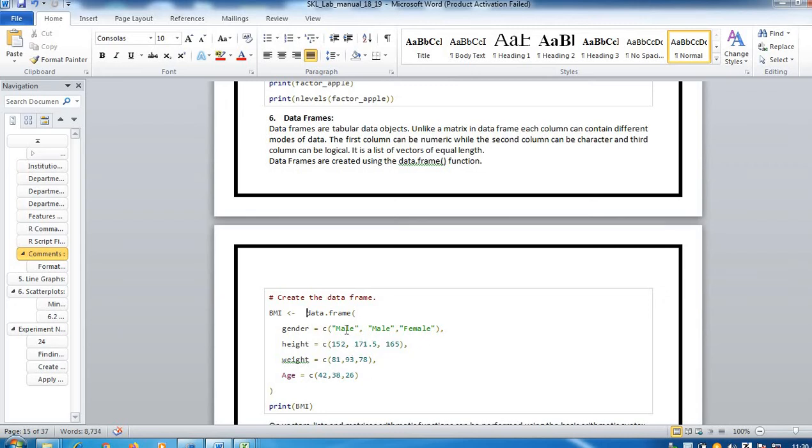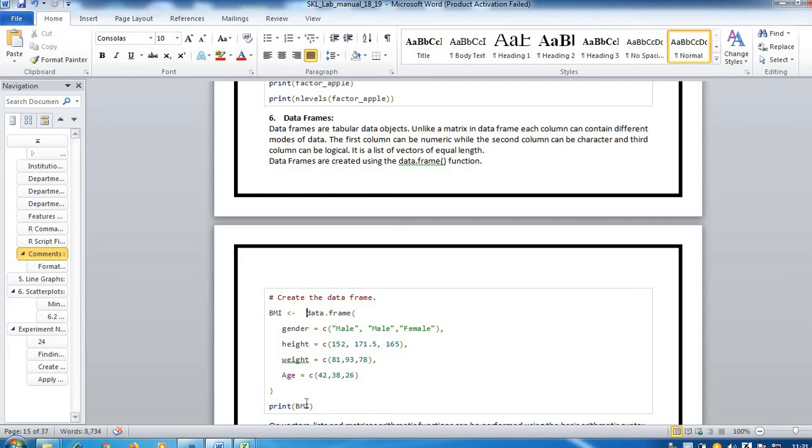For example, here gender is male, male, female. So there are 3 values, that means 3 records are available. It is required that height also has 3 values, weight also has 3 values and age also has 3 values. So inside this opening and closing bracket you are creating these 4 columns with an equal number of records, and then you are printing.